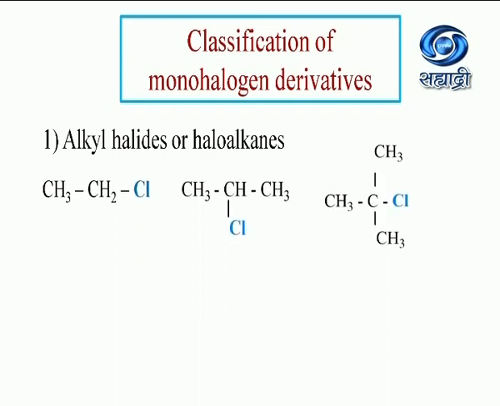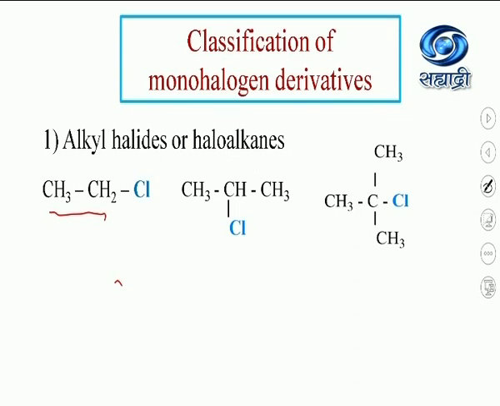See all these three structures. The halogen atom is attached to an sp3 hybridized carbon, but the position where it is attached is different. In the first case, the halogen atom is bonded to a carbon which is sp3 hybridized, which in turn is bonded to only one other carbon atom. Such a carbon is said to be primary carbon.